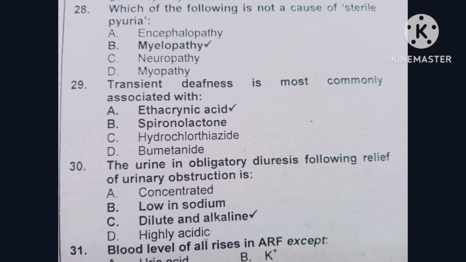Question number 30. The urine in obligatory diuresis following the relief of urinary obstruction is: option A, concentrated. Option B is low in sodium. Option C is dilute and alkaline. Option D is highly acidic. The correct option is dilute and alkaline.